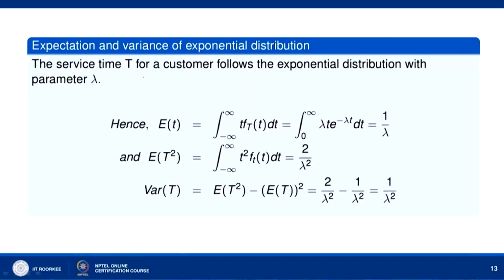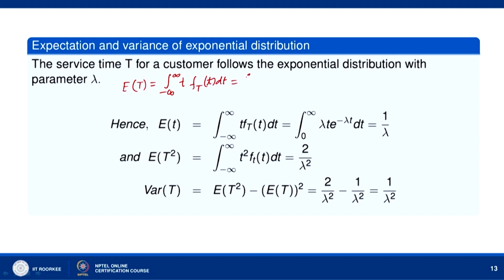Okay. Now, the expectation and variance of exponential distribution. The service time t for a customer follows the exponential distribution with parameter lambda. So, here E[t], the expected time of t, is equal to the integral from minus infinity to infinity, as we have written here, of t times the density function f_T(t) dt.